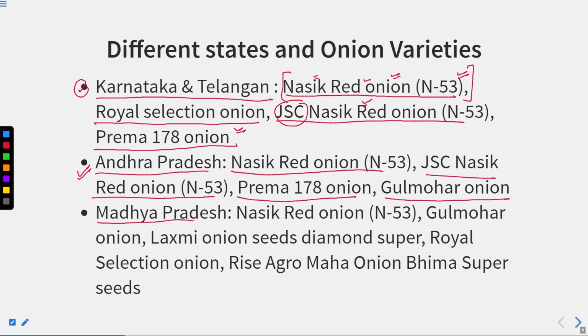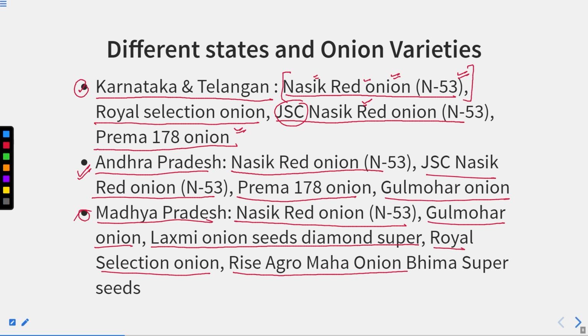Now, Madhya Pradesh. This is also one of the states that produce lots of onion every year. So again, Nasik red onion N53 is grown here. Gulmohar onion, Lakshmi onion seed diamond super, Royal selection onion, Rise Agro Maha onion Bhima super seeds. So these are some of the varieties that are grown in Madhya Pradesh.